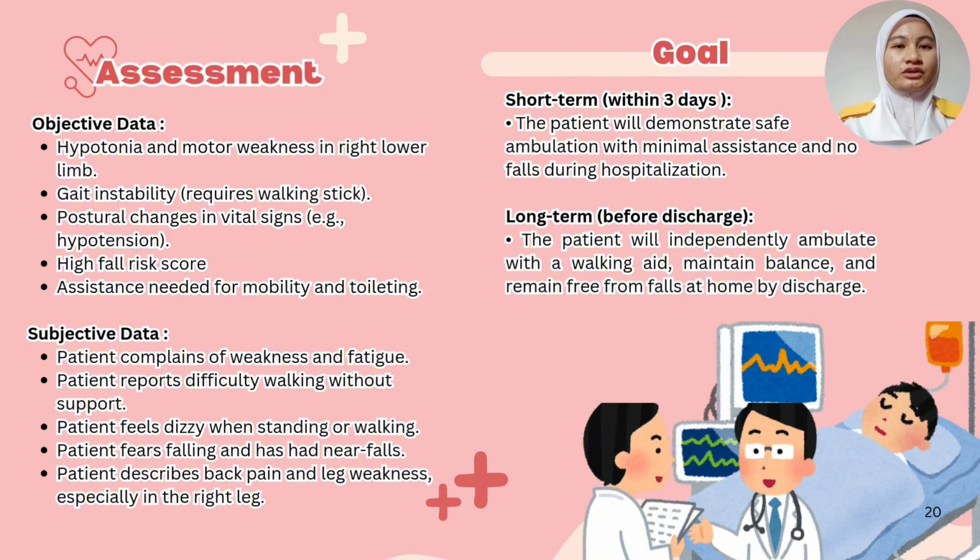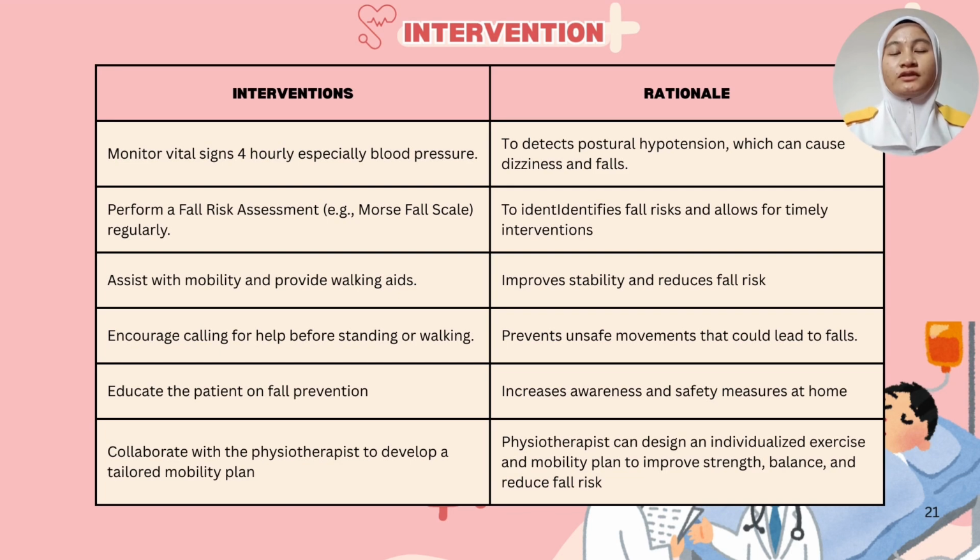For the goals, short-term goal, for the 3 days, patient demonstrates self-ambulation with minimal assistance and no falls. In the long term, before discharge, patient ambulates independently with walking aids, maintains balance and remains fall-free at home. For the nursing interventions, first of all, monitor vital signs hourly, especially blood pressure, to detect postural hypotension.